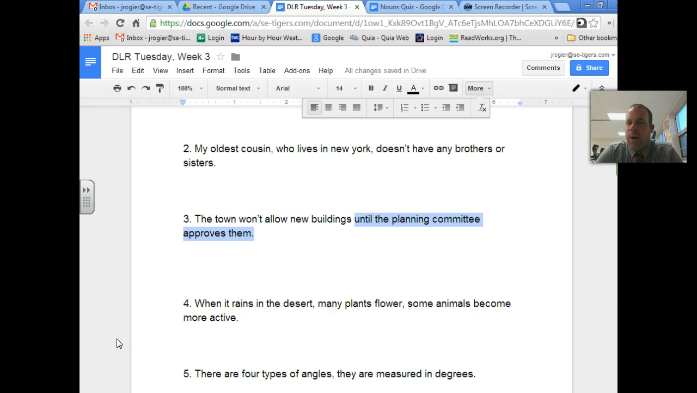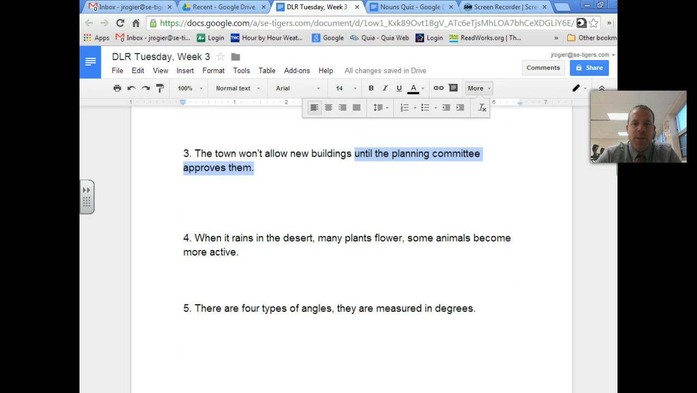If we look at the second part, until the planning committee approves them, could you look at someone and say, until the planning committee approves them? Would they understand exactly what you're saying? No, they wouldn't. It means that that clause, it needs help. So that makes it a dependent clause, also known as a subordinate clause. And so that's your answer for number 3.